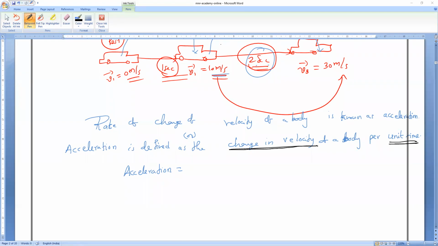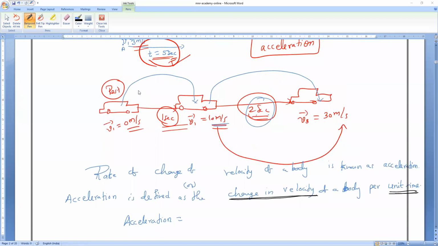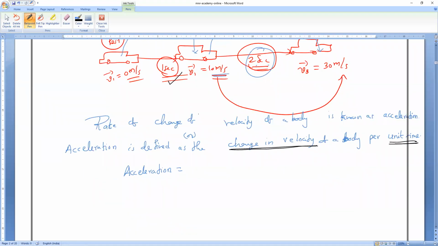Are you understand, everybody? So now see, 0 meter per second to 10 meter per second is the change in velocity. How much time has been taken to change that velocity? Everybody respond. What is the time taken? 2 seconds. 1 second.